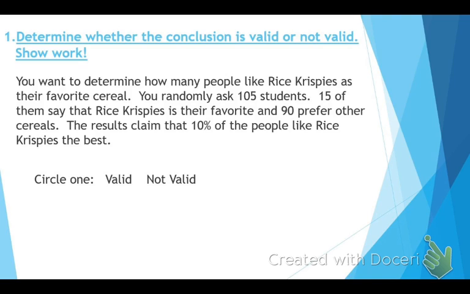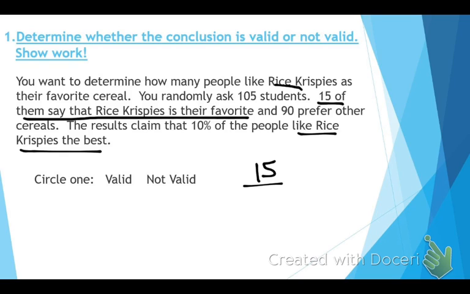You first have to figure out what you're looking for. This says the result claims that 10% of the people like Rice Krispies the best. How many people out of this survey or sample like Rice Krispies the best? 15. Look, it says 15 of them say that Rice Krispies is their favorite, that they like it the best. So that's 15 out of how many people did they ask? 105. You randomly ask 105 students.